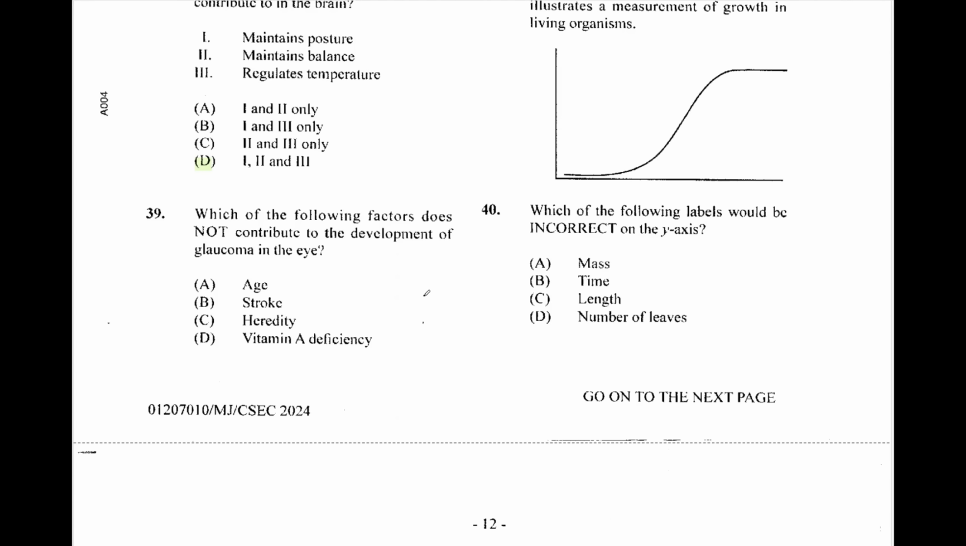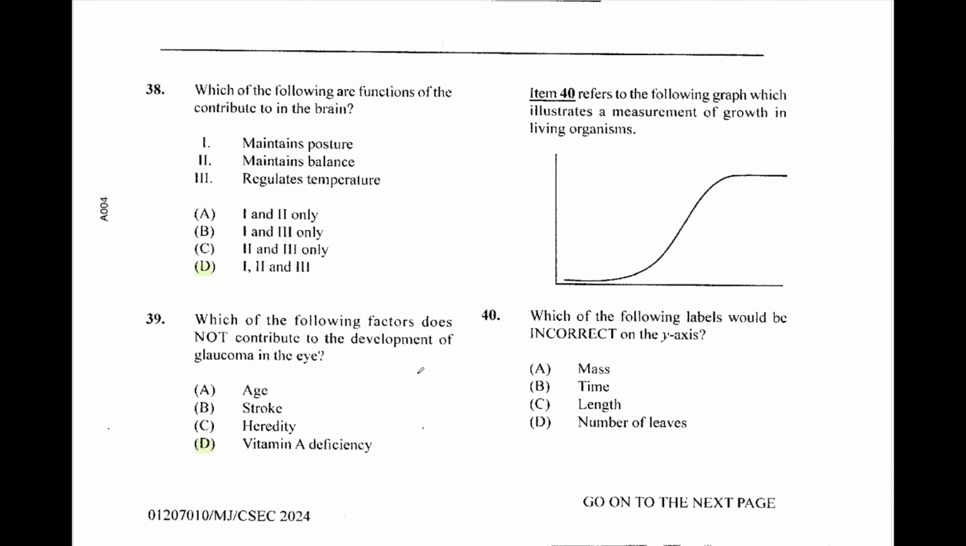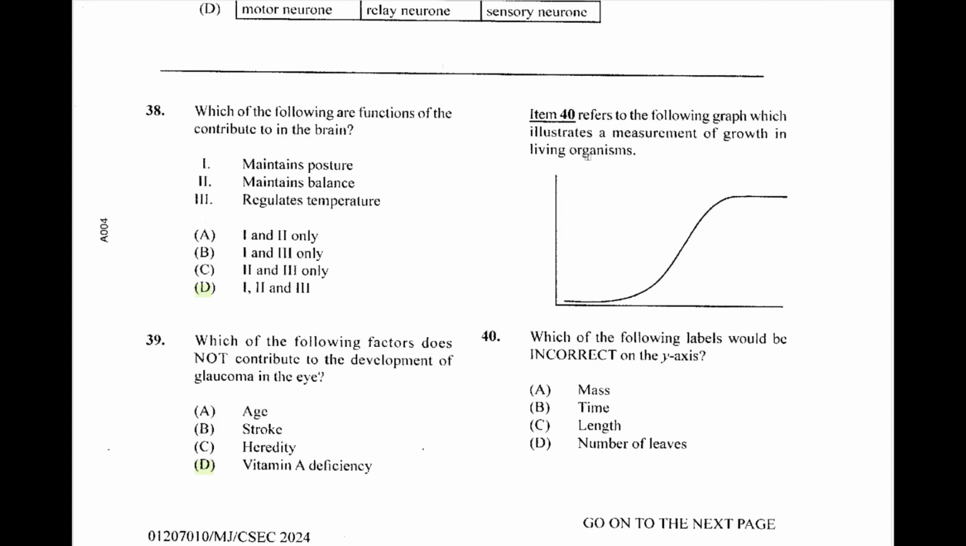39, which of the following factors does not contribute to the development of glaucoma in the eye? Vitamin A deficiency leads to night blindness, it's real, but it does not contribute to glaucoma development.